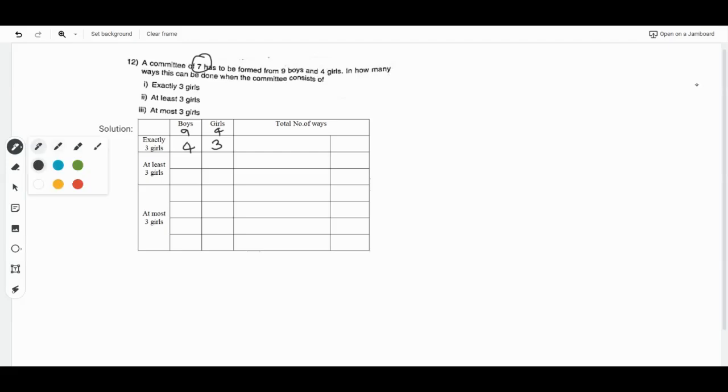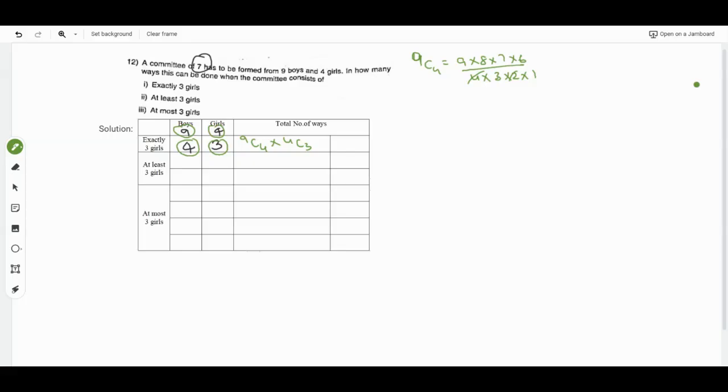So this will be written with n and r values. It will be 9c4 into 4c3. You have to find the value of 9c4 and 4c3. 9c4 will be 9 into 8 into 7 into 6 divided by 4 into 3 into 2 into 1.